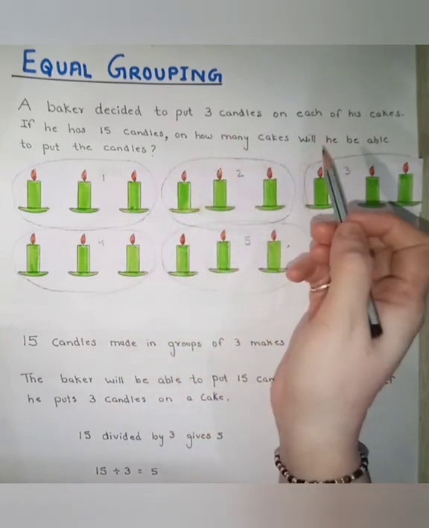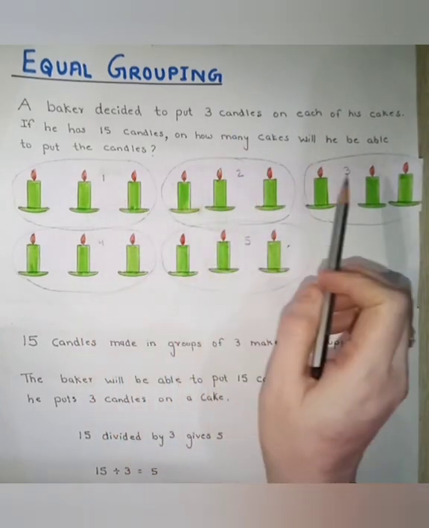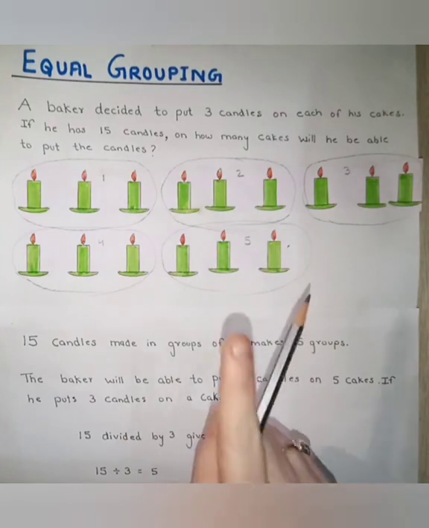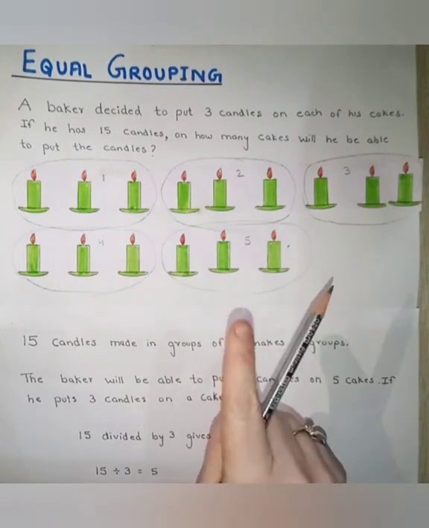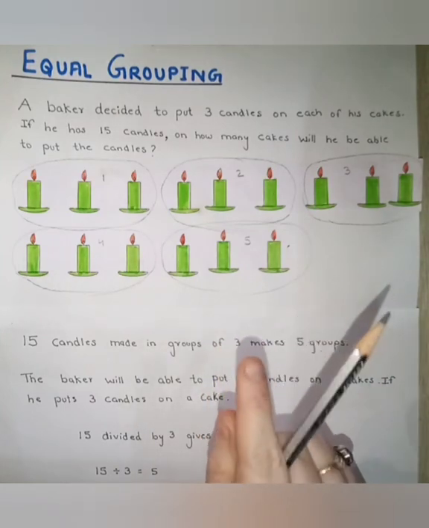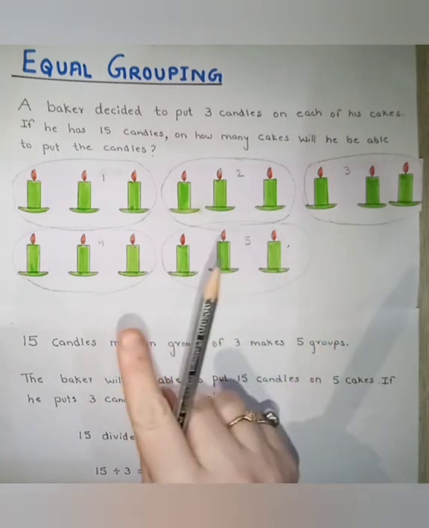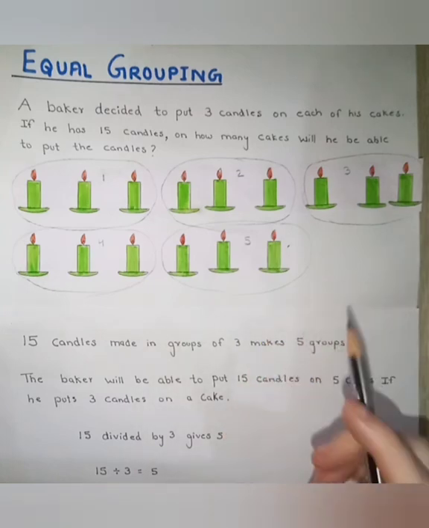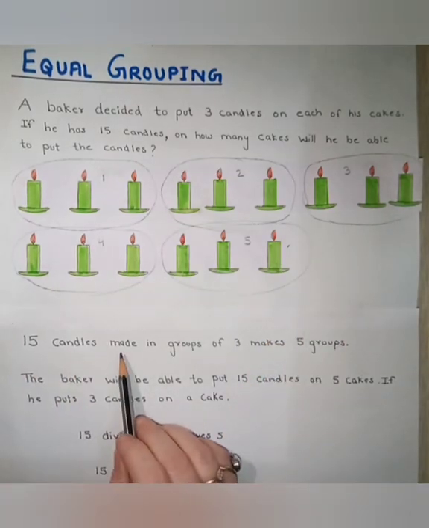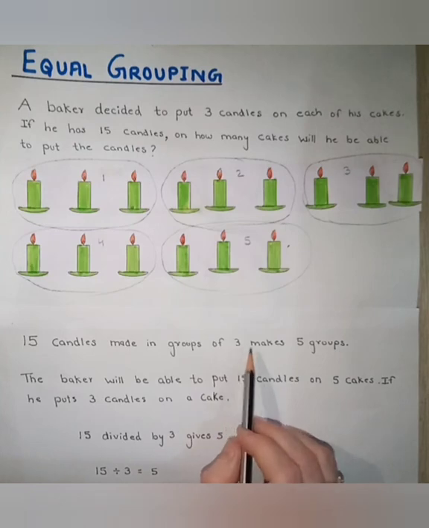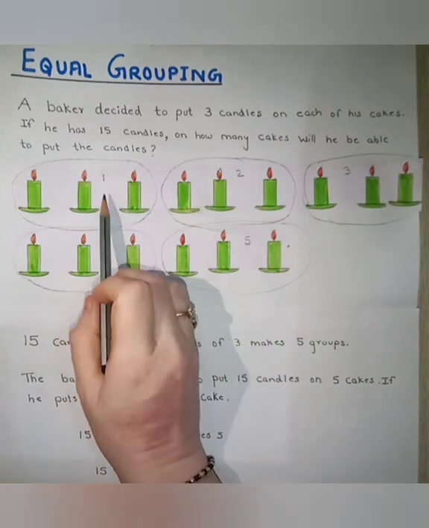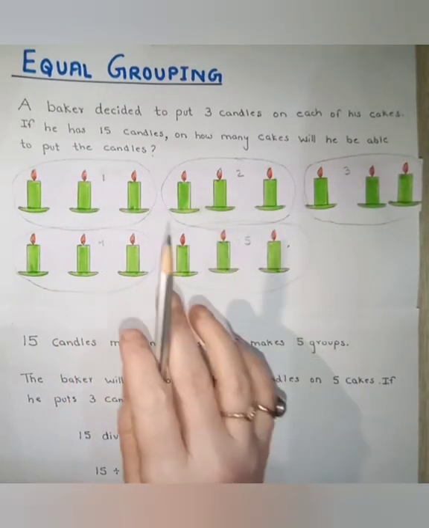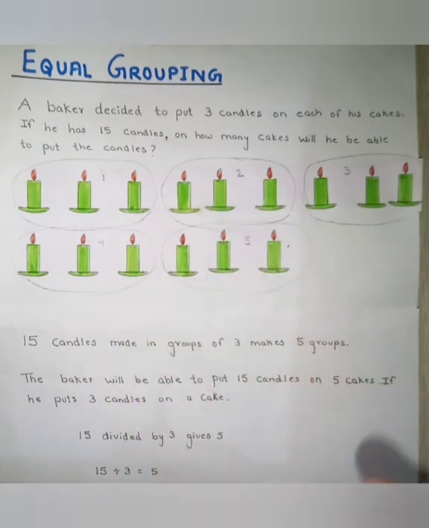So 1, 2, 3, 4, 5. 5 cakes means he will be able to put these 15 candles in 5 cakes. 15 candles made in groups of 3 makes 5 groups. Yes, see, 1, 2, 3, 4, 5. Total 5 groups we have made. The baker will be able to put 15 candles on 5 cakes.